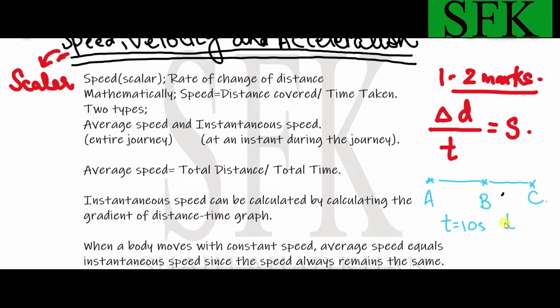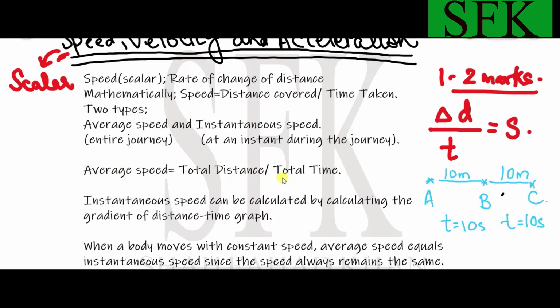From B to C it takes 10 more seconds. The distance from A to B is, let's say, 10 meter, and the distance from B to C is also 10 meter.